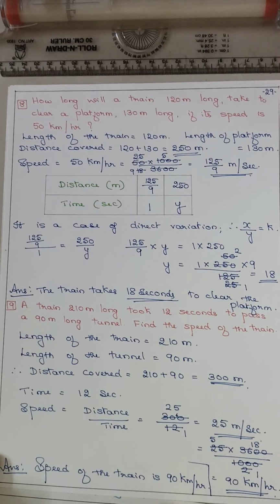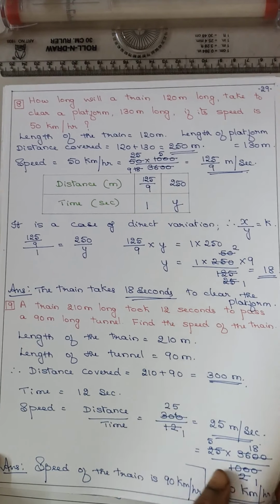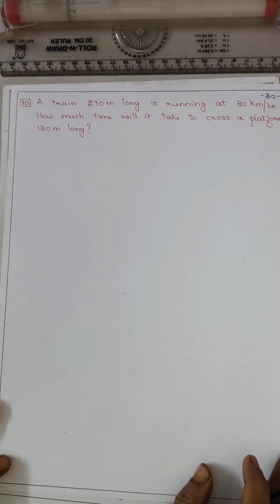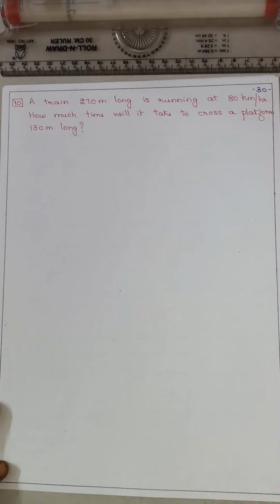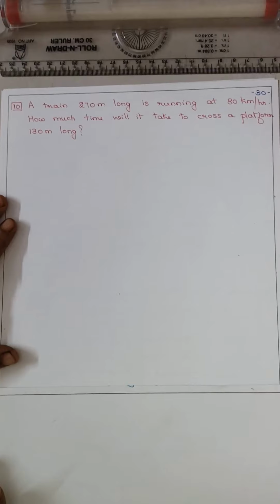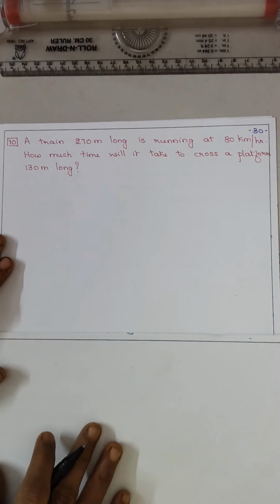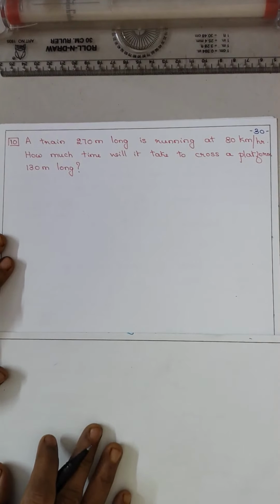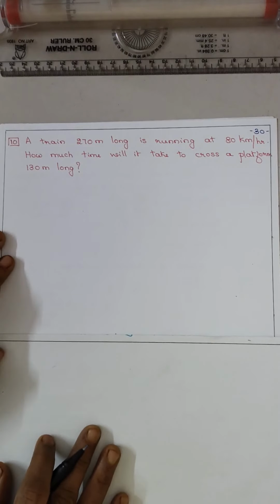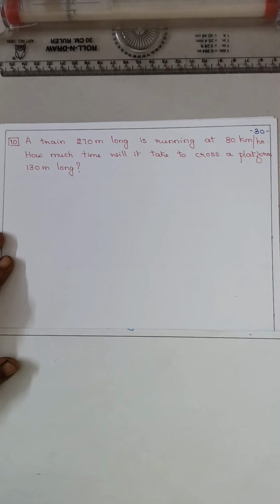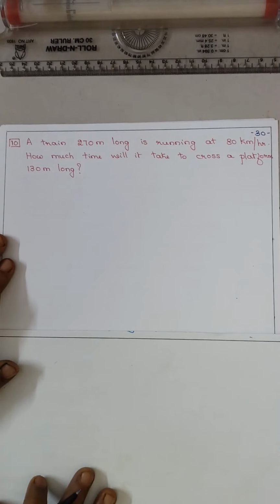Hope everyone understood. Now coming to the last sum, that is question number 10. A train 270 meter long is running at 80 kilometer per hour. How much time will it take to cross the platform of a 130 meter long? So this is example 10, isn't it?